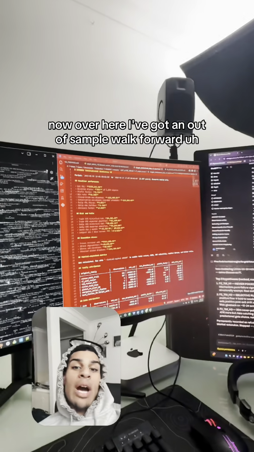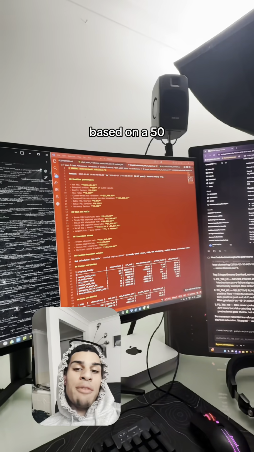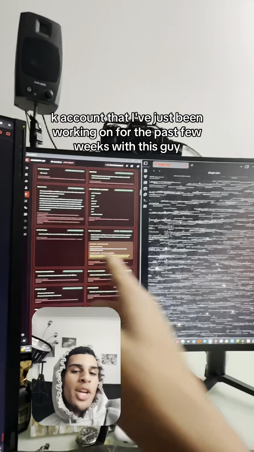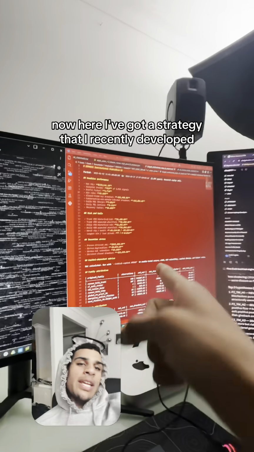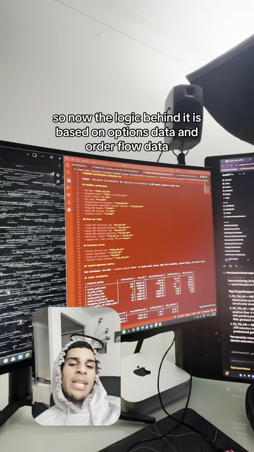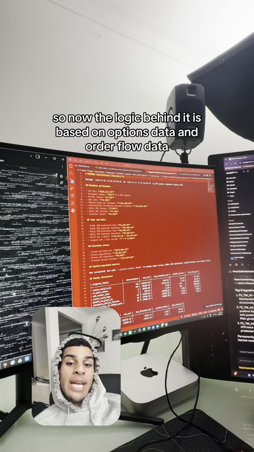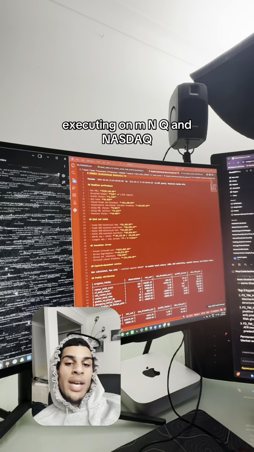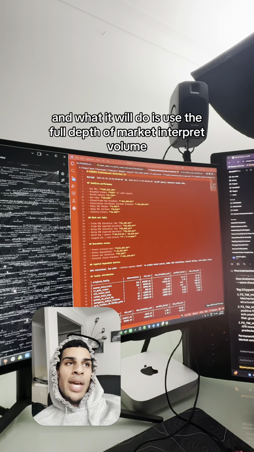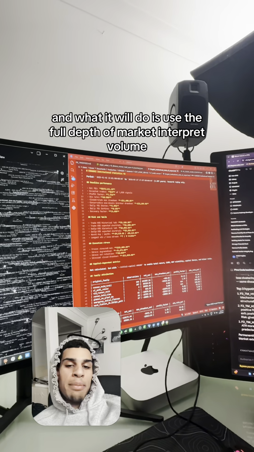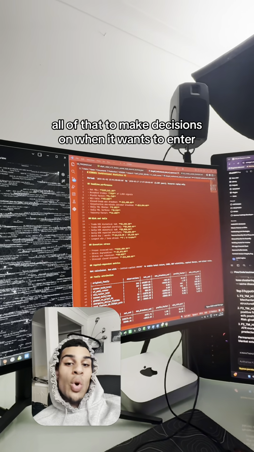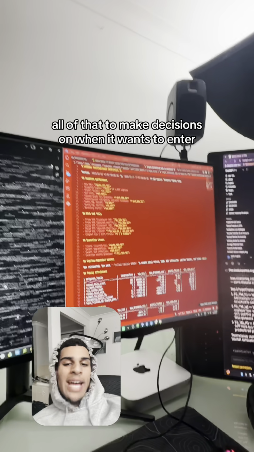Now over here, I've got an out of sample walk forward based on a 50K account that I've just been working on for the past few weeks with this guy. Now here, I've got a strategy that I recently developed. The logic behind it is based on options data and order flow data executing on MNQ and NASDAQ. And what it will do is use the full depth of market, interpret volume, all of that to make decisions on when it wants to enter, obviously.